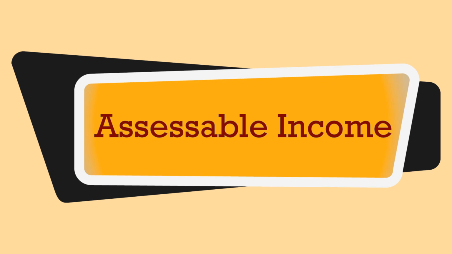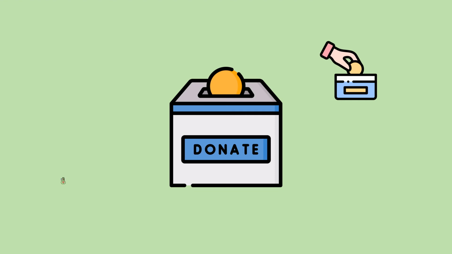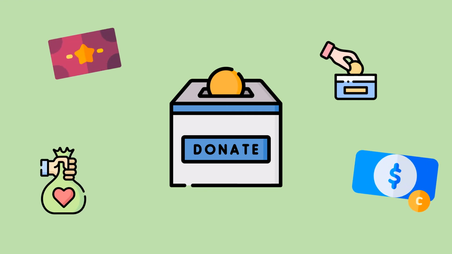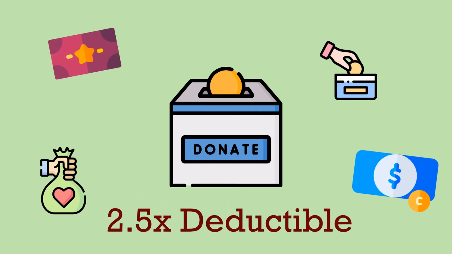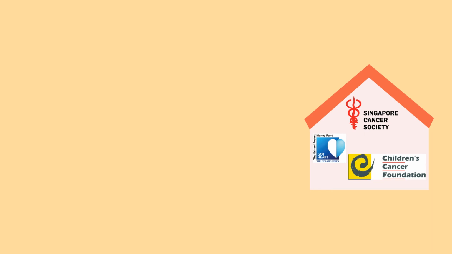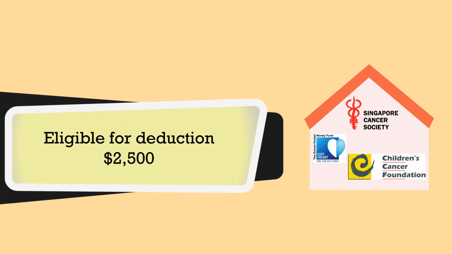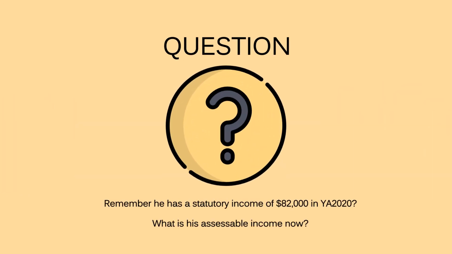Assessable income is derived from taking statutory income less any approved donations made during the year of assessment. Any donations are currently 2.5 times tax deductible. What this means is that, for instance, Eden donates $1,000 in the year of assessment. He is eligible for a tax relief of $1,000 times 2.5, which is $2,500, which will be used to less his statutory income. Remember, he has a statutory income of $82,000 in YA 2020.